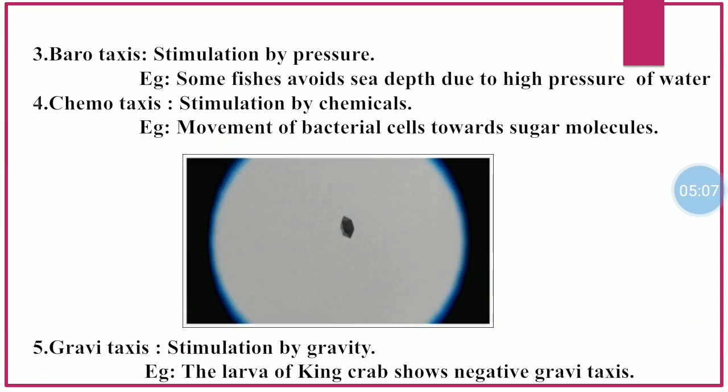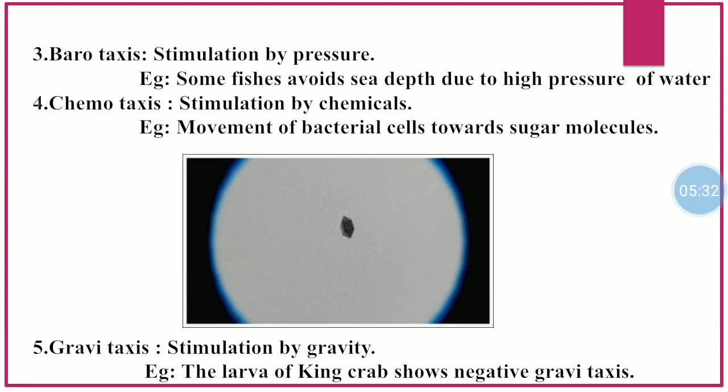Number 3 is barotaxis. Barotaxis is defined as the stimulation by pressure. As for example, some fishes avoid sea depth due to high pressure of water. Number 4 is chemotaxis. Chemotaxis is defined as the stimulation by chemicals. As for example, you can see in the following figure, bacterial cell moves towards sugar molecules.